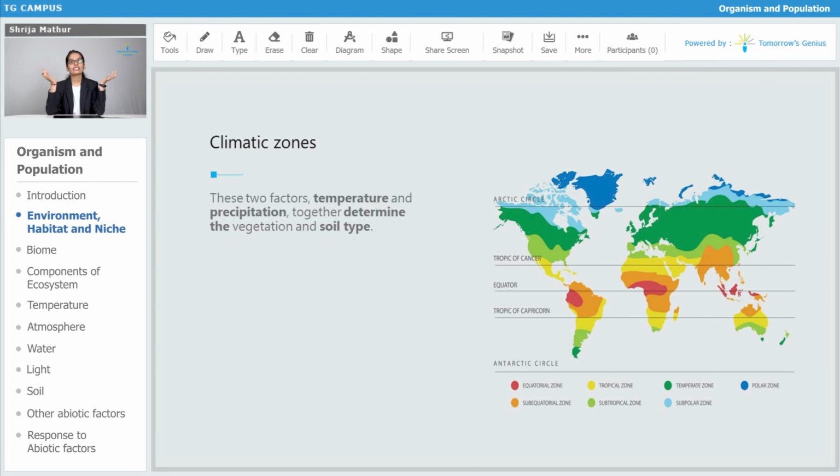So all the things, as I told, are interrelated. All the factors, be it biotic or abiotic, are interrelated. So temperature and precipitation collectively determine what kind of vegetation and what kind of soil type is going to be there in a particular region.